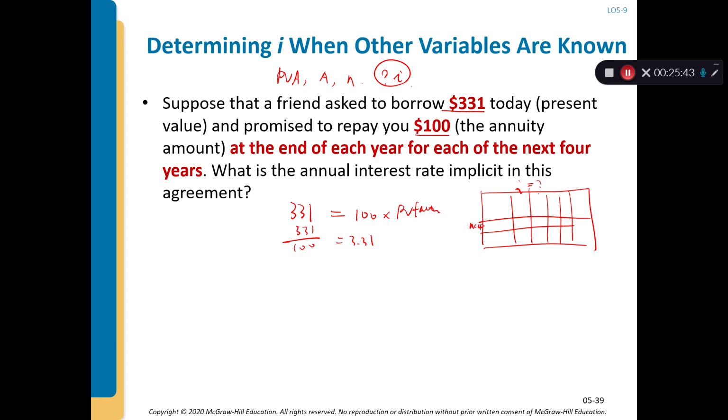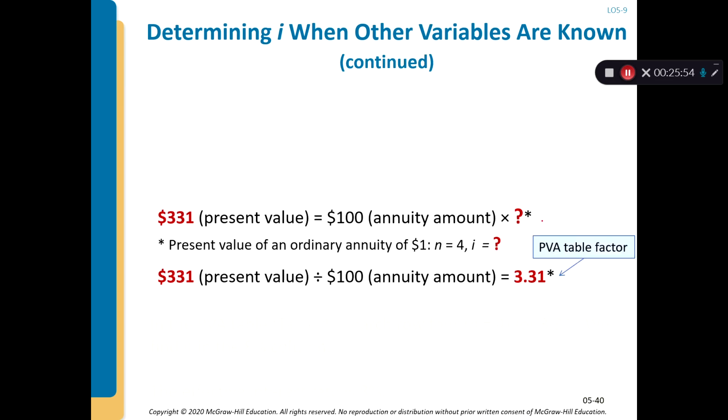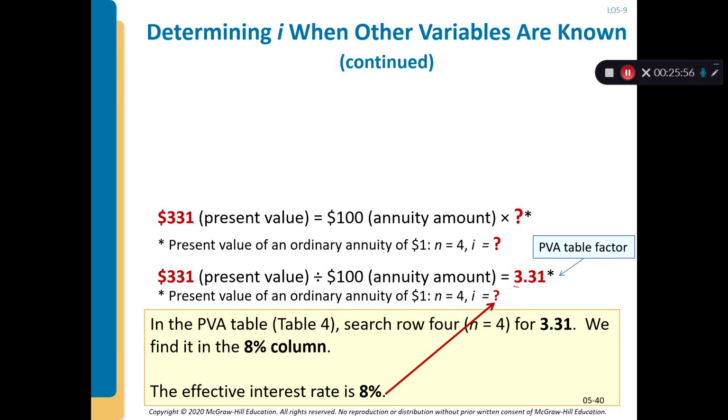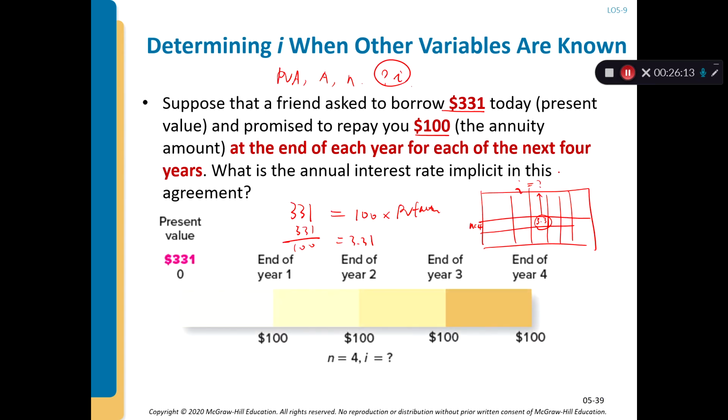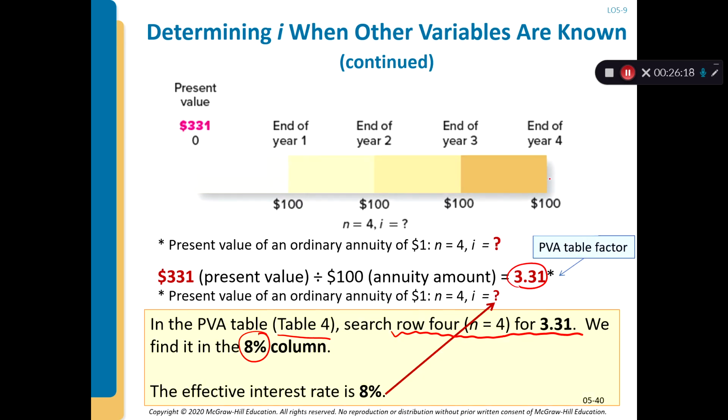On the n equals 4 row in table 6, you find the factor 3.31 and see what the interest rate is. You find it's actually at 8%. So in other words, I is 8%. Okay, so that's how you back out the unknown I.